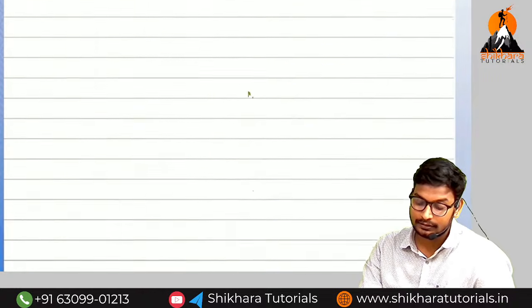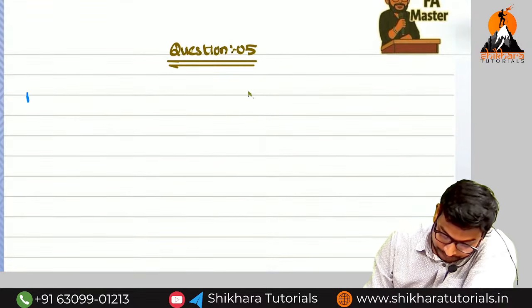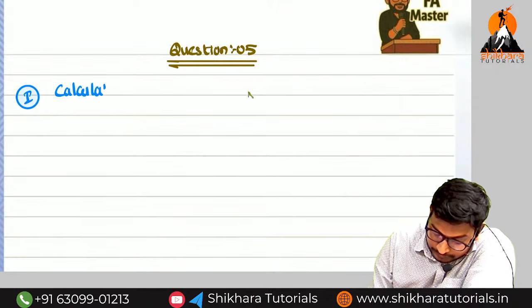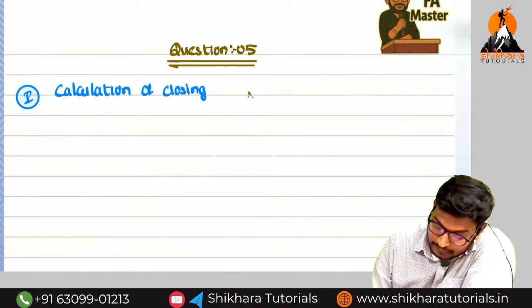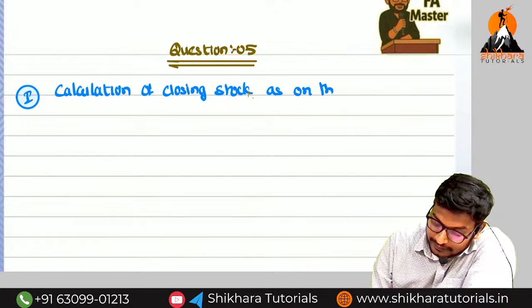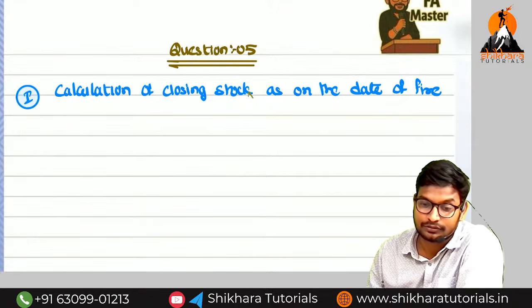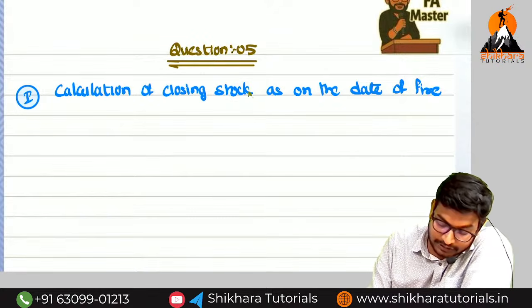So go to the main answer. What is step number 1? Calculation of closing stock as on the date of fire. How can we find out the closing stock as on the date of fire?